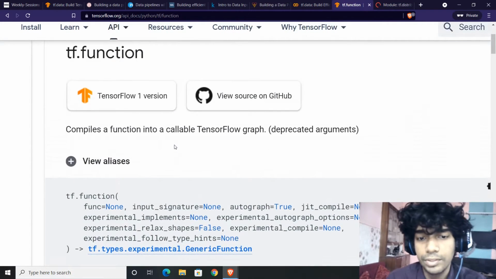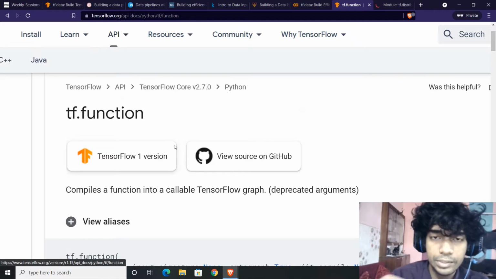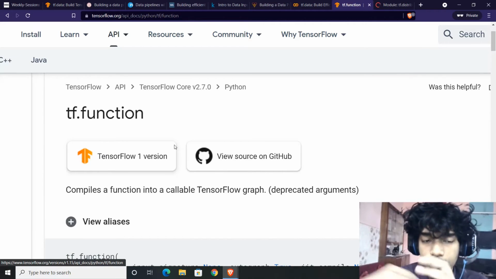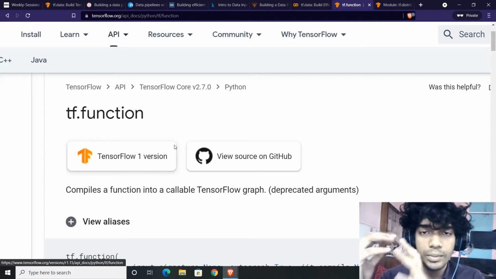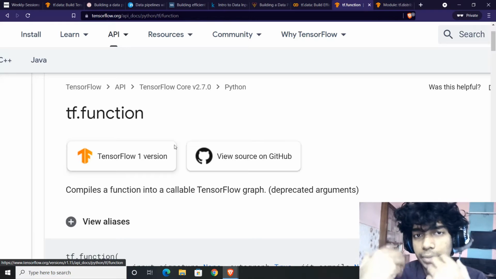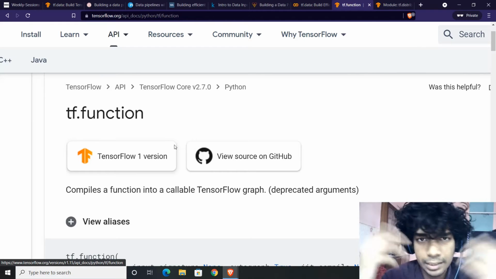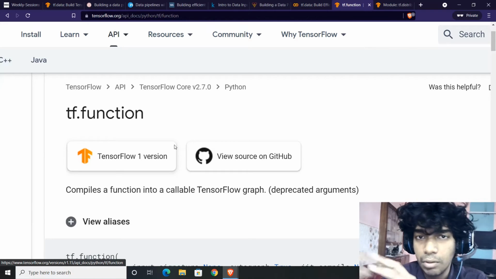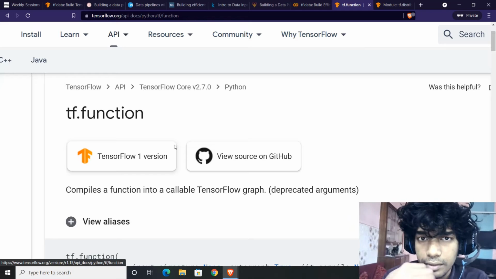So what is a TF function? It is basically compilation, which helps in compiling the callable TensorFlow graph. By using TF function, you're actually shifting a part of the code from eager mode execution. What is eager mode execution, graph mode execution? Don't get bewildered or confused by these complex terms. Just try to focus on what they're trying to say.